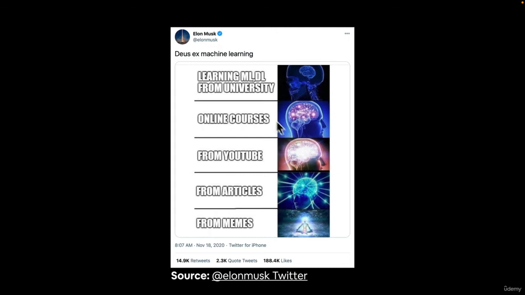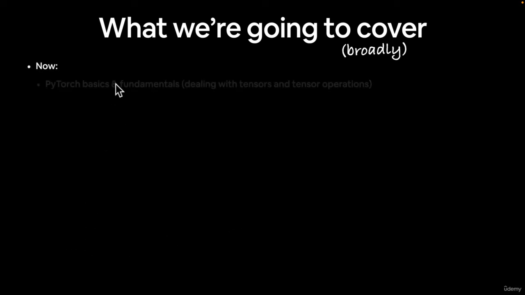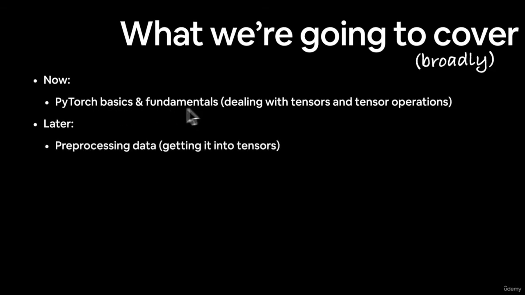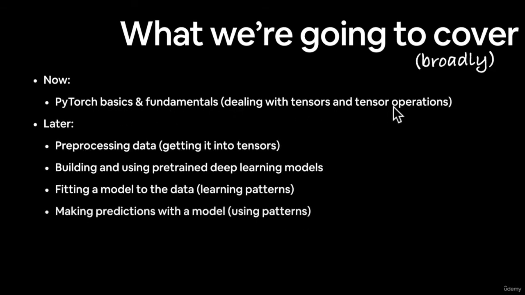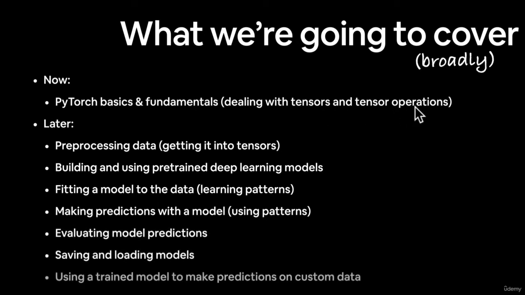So this is what we're going to start with. ML, DL from university, online courses, YouTube, from articles, from memes. No. But kind of, yeah. Here's what we're going to cover, broadly. So now, in this module, we are going to cover the PyTorch basics and fundamentals, mainly dealing with tensors and tensor operations. Remember, a neural network is all about input tensors, performing operations on those tensors, creating output operations.